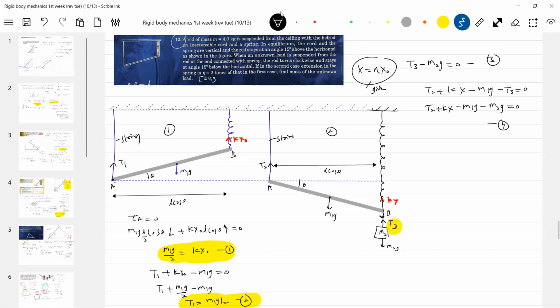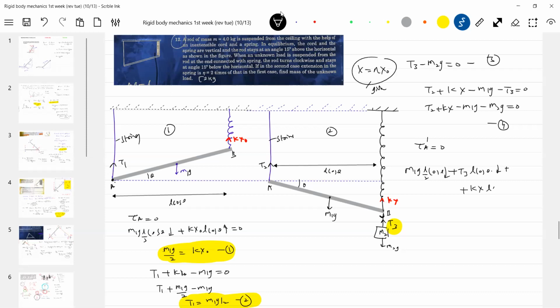Okay, the torque equation I needed. Yeah, I'll apply it. So torque about A should be 0. So M1G L by 2 cos theta, T3 L cos theta. All these are clockwise. Spring force also will come, no?